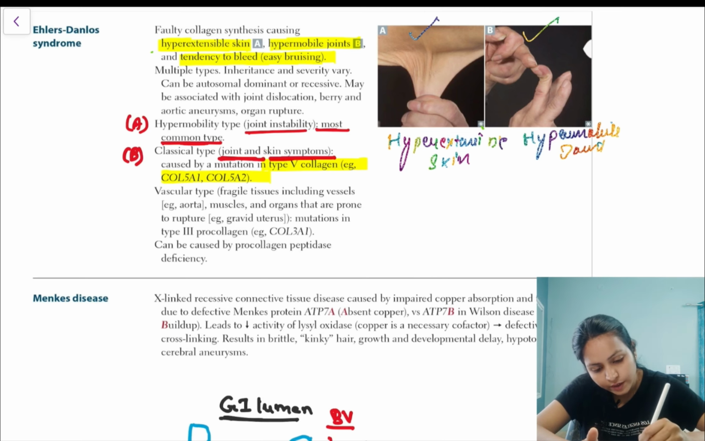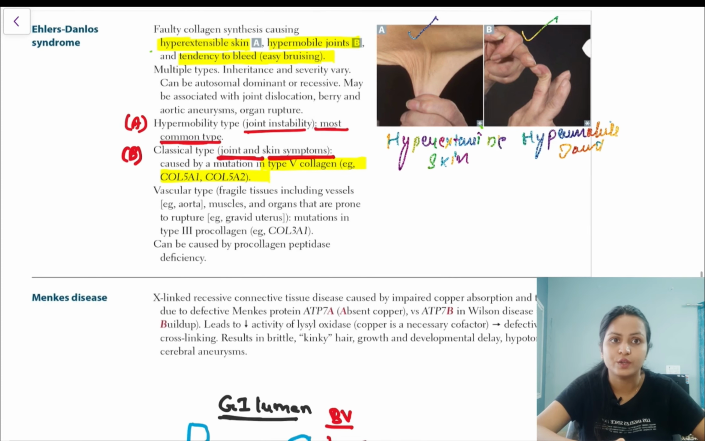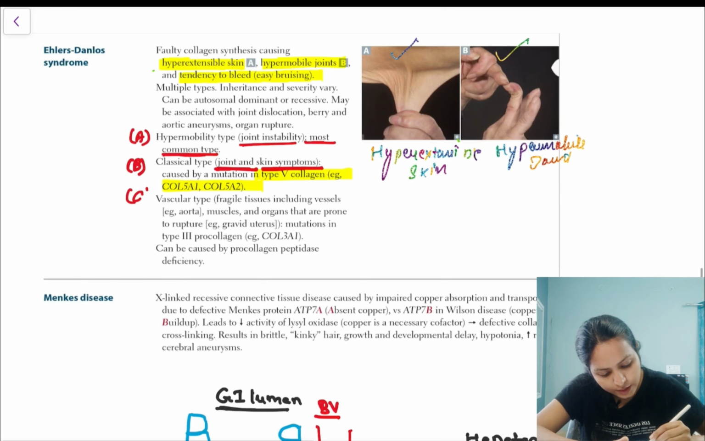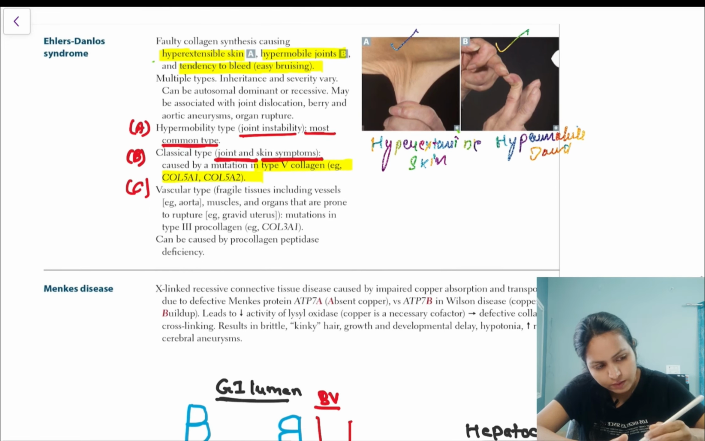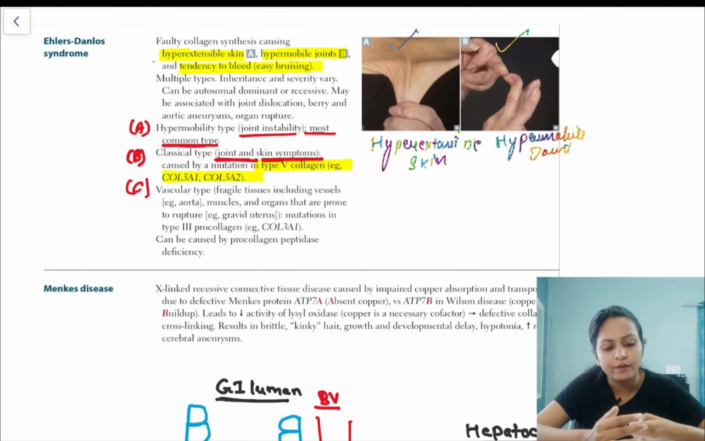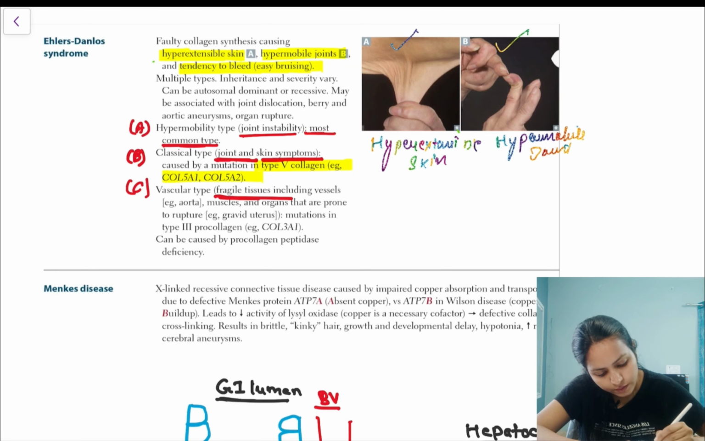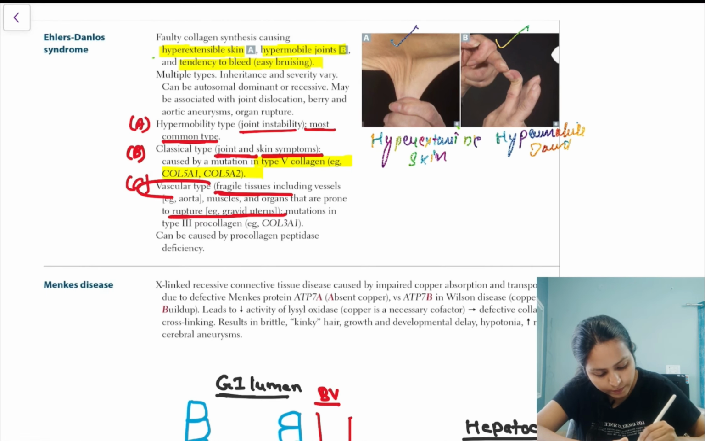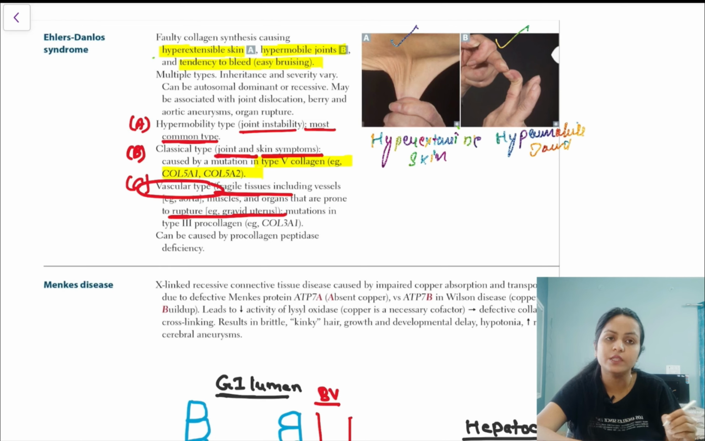They'll also be having the tendency to bleed. This is what happens in Ehlers-Danlos syndrome. See, fragile tissues. We have fragile tissues, and organs, there will be a risk of rupture, right? This is what we are talking about, vascular type. It is not a very common type, but these are the features which are peculiar to it.